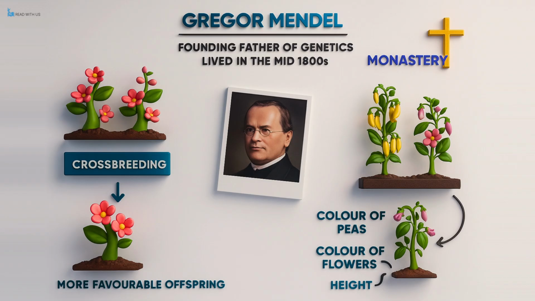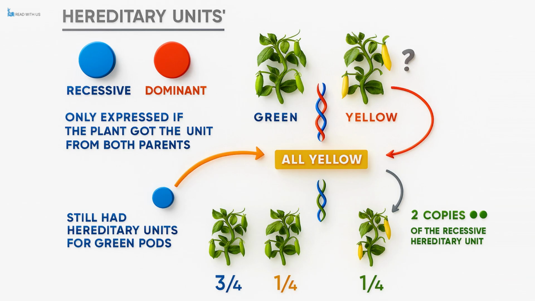While living at his monastery, Mendel began conducting detailed experiments on pea plants in the garden, where he specifically observed how certain characteristics, such as plant height, flower color, and pod color, were passed on from one generation of pea plants to the next. To better understand Mendel's findings, let us look at one of his key experiments. In this experiment, Mendel selected one pea plant that had green pods and another pea plant that had yellow pods, and then he crossbred these two plants.